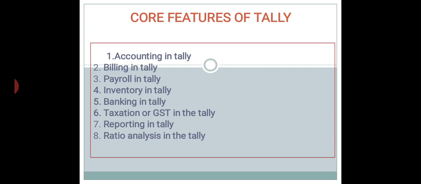Okay. So next point is billing in Tally. Billing is mostly included in the accounting features, but it has somewhat separate functions from accounting. The best thing in Tally is that when you create a billing entry, you do not have to create an accounting entry again for that bill.